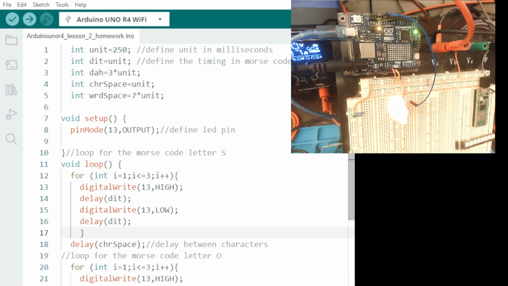Okay, look, I've got it running now. You can see it's DITs. Okay, now it's starting. DIT, DIT, DIT, da, da, da, DIT, DIT, DIT.